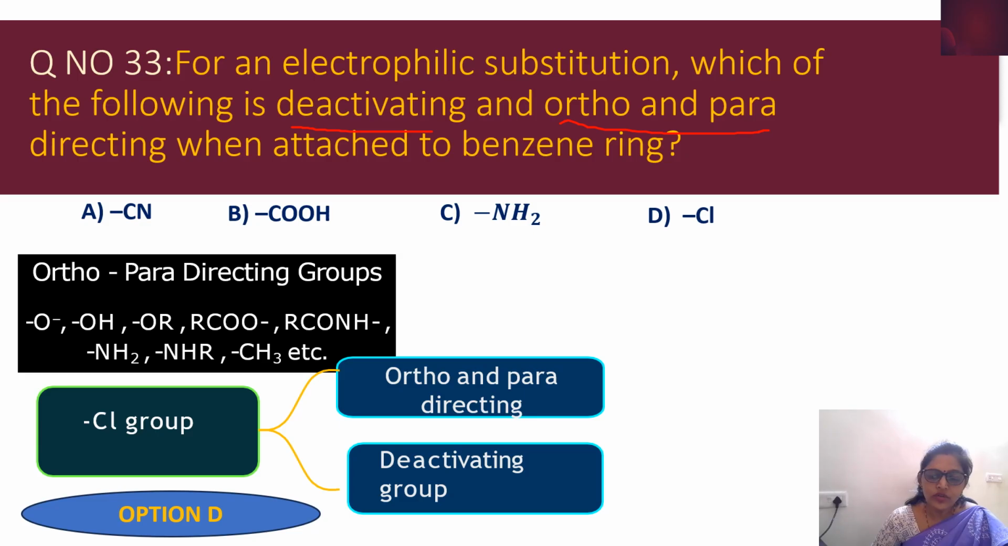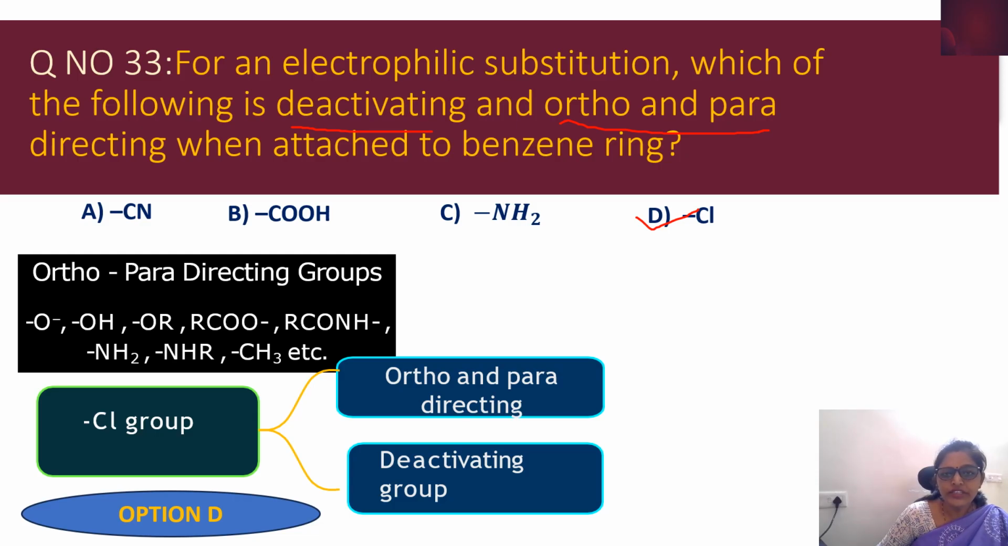In that, chlorine is also electron donating, but here it is deactivating. It is going to donate electrons as well as withdraw electrons. Because of its electronegativity, it is going to withdraw electrons, making it a deactivating group. But at the same time, since it is attached to the sp2 hybridized carbon in the benzene, it is going to be ortho para directing also. So both deactivating but ortho and para directing means chlorine is the correct option, option D.